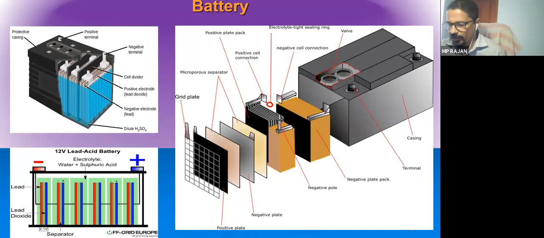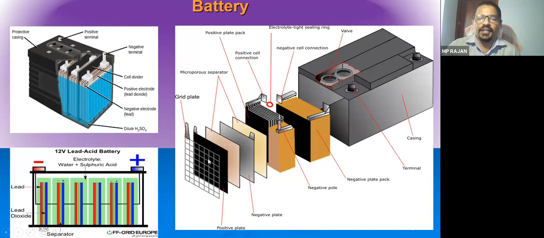The positive plate is in chocolate brown color, and the negative plate is in the cemented color or ash color. This is the way you can identify them by color. Chocolate brown color is lead peroxide, PbO2, and this is the smooth spongy lead, pure lead, Pb. Okay, so how it is made is it is in the plate form, sheet form.